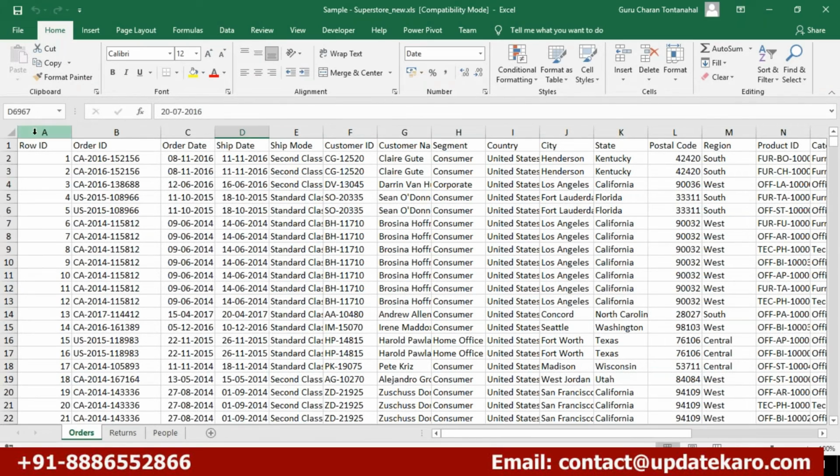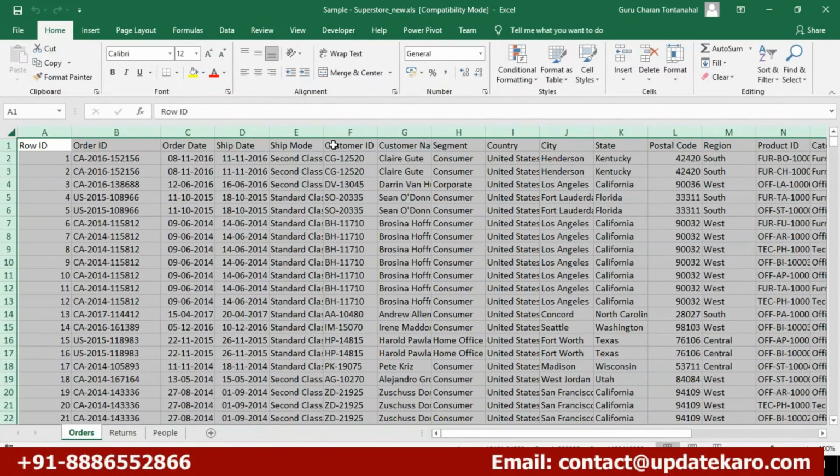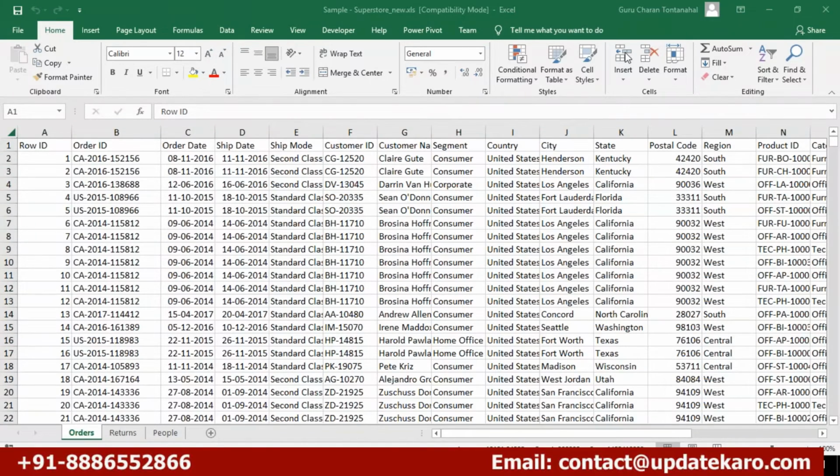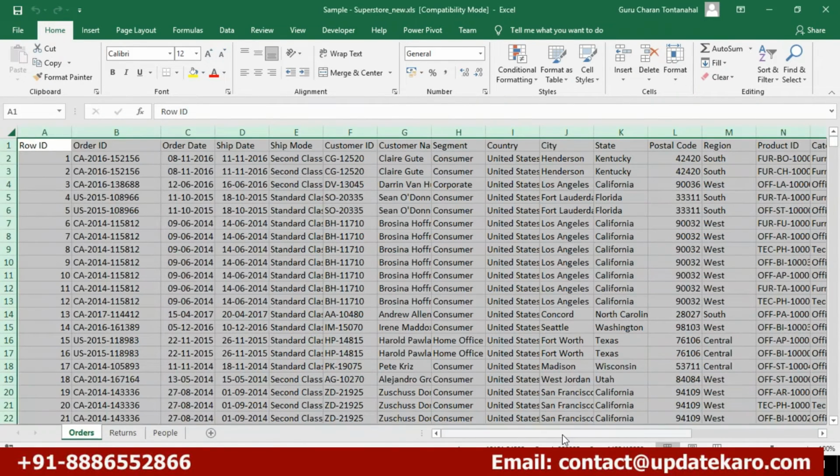Now you have this data. Is everybody able to see my screen on the sample store data? Yes, sir.